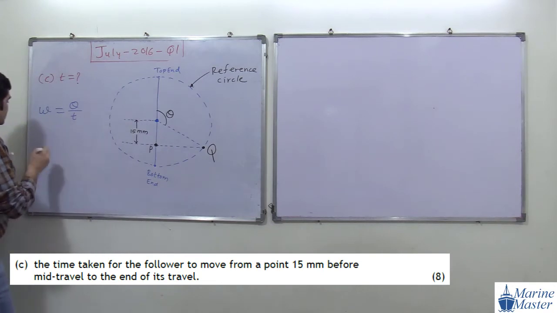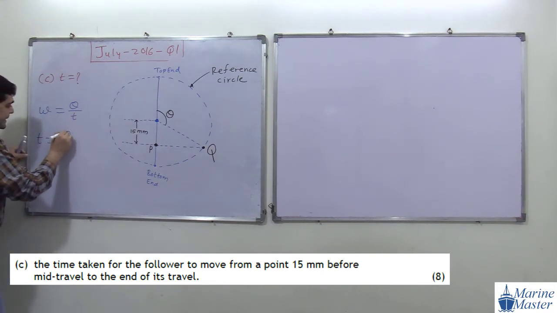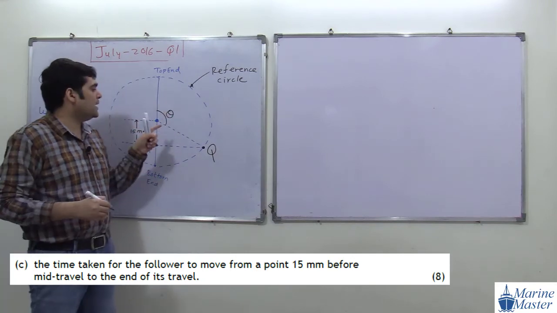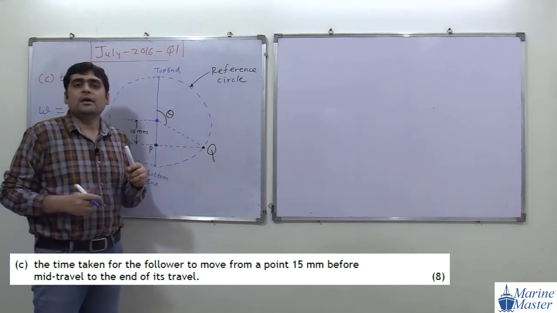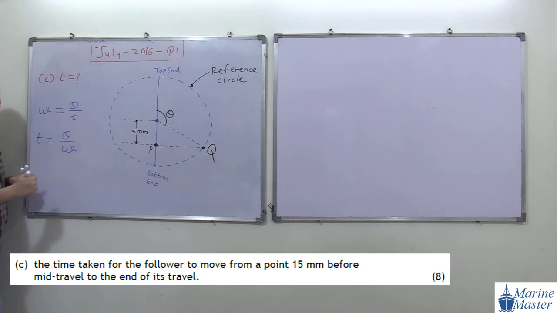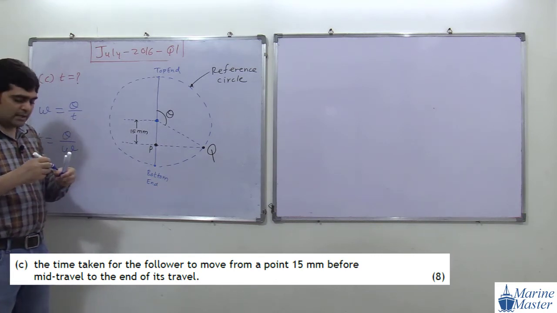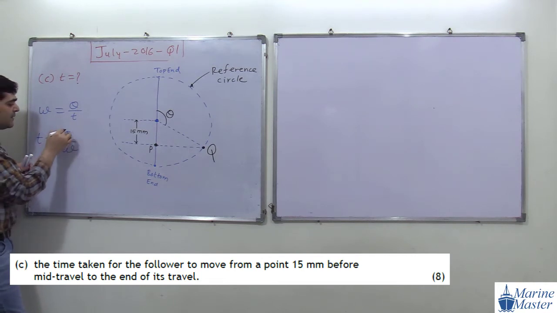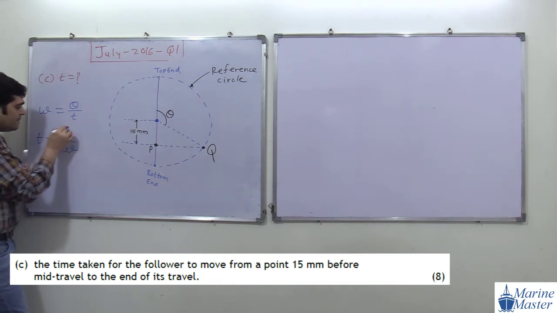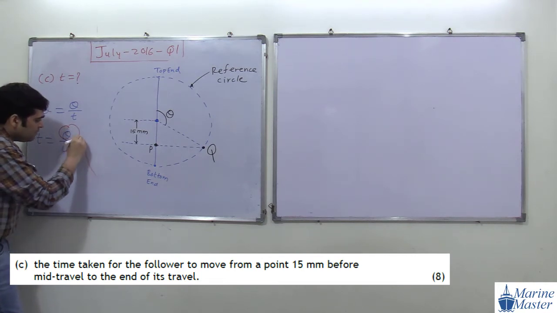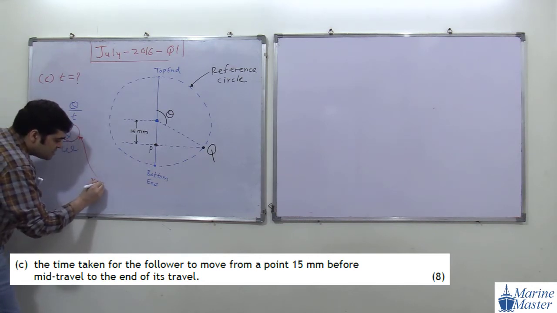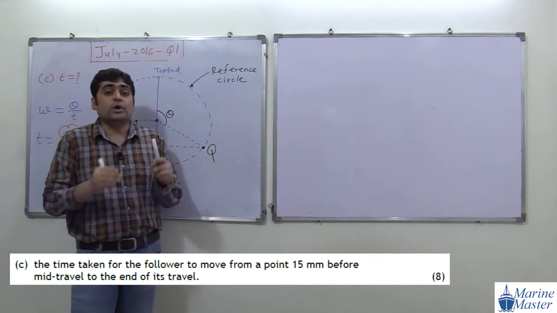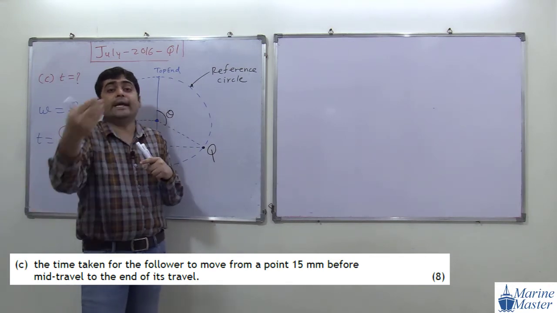So time is equal to what? Theta by omega. So if we calculate this omega and this theta, then theta by omega will become what? Time. And remember, in this relation, this theta must be in radian. Always remember that.